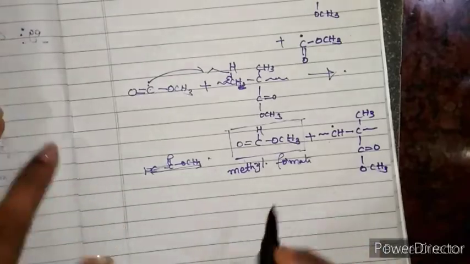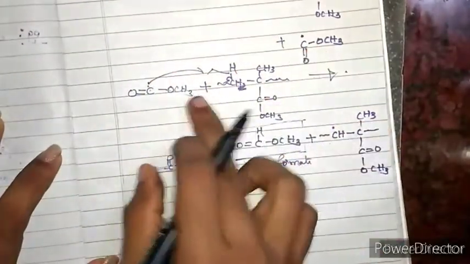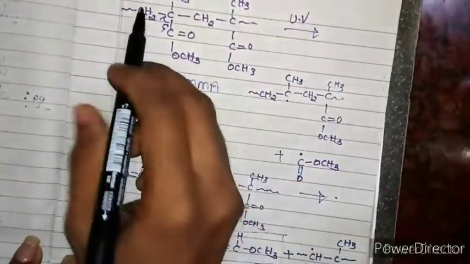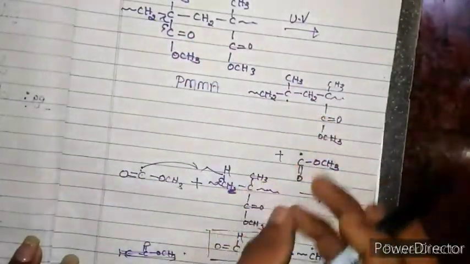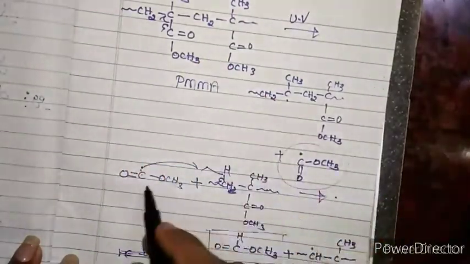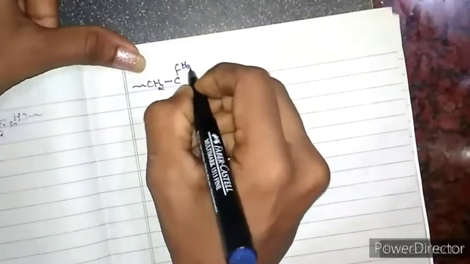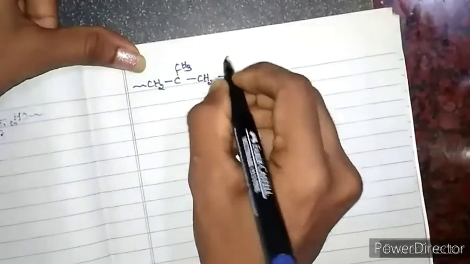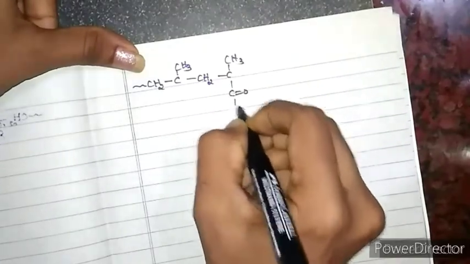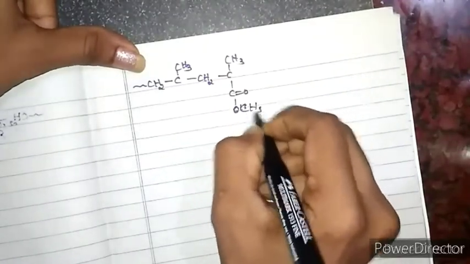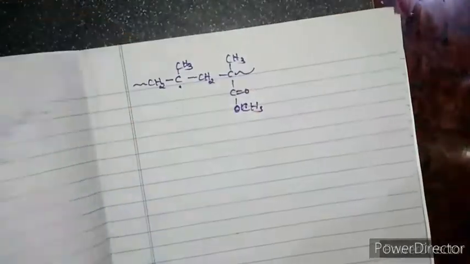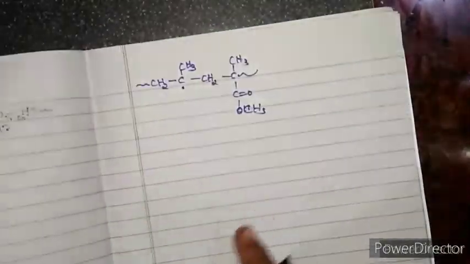Well, now I took this one here, and now in the later step, what happened? I will take another unit. This is the first step. These are the two products we formed in the first step. I have written this here, and this one is left. That one I will write now: CH2, C, CH3, CH2, C, CH3, C double bond O, OCH3. And this carbon has a free radical. I am writing the same thing.